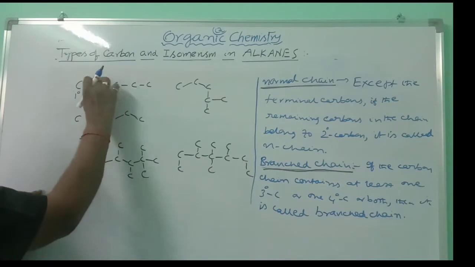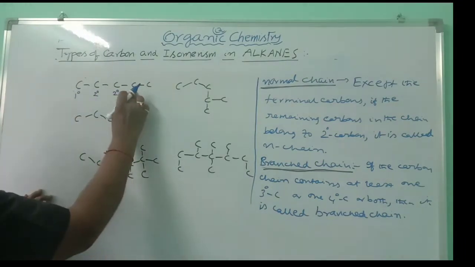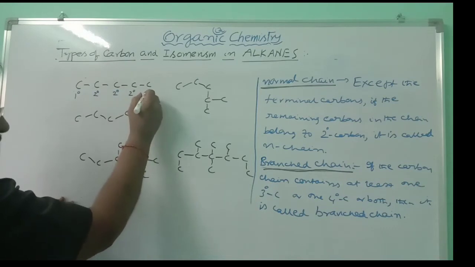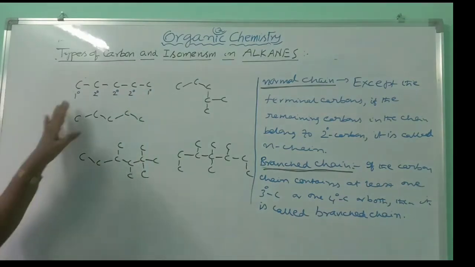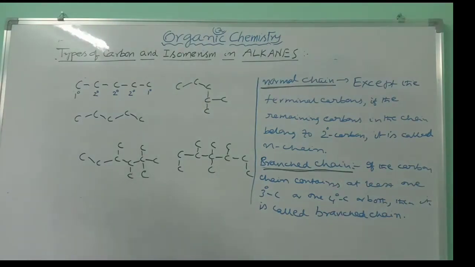The third carbon is secondary. The fourth carbon is secondary. And this carbon is linked to only 1 carbon, this is primary. So this chain is carrying 2 primary carbons and 3 secondary carbons.